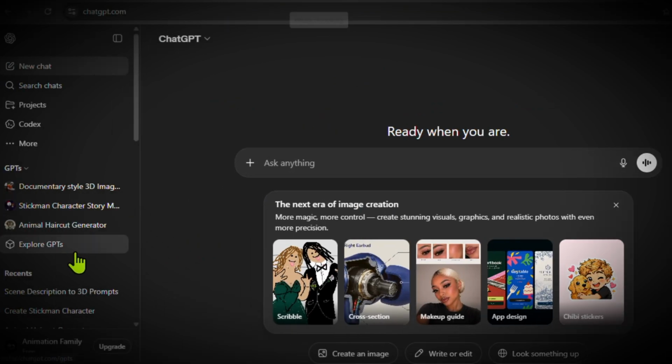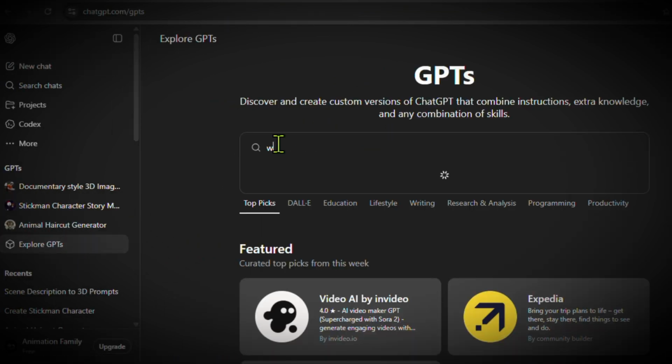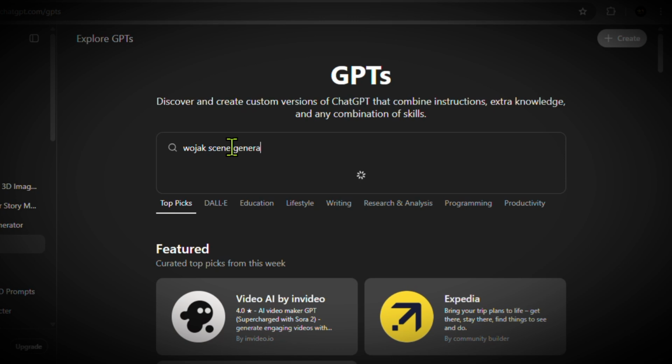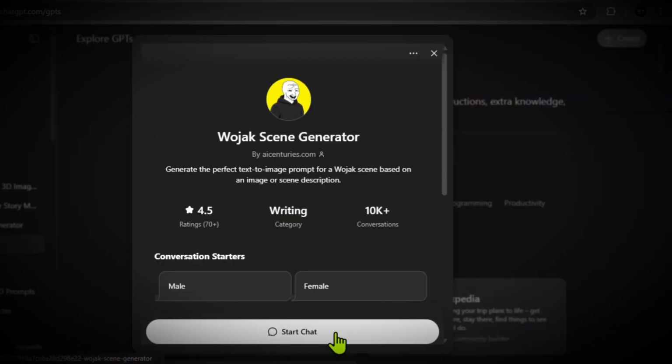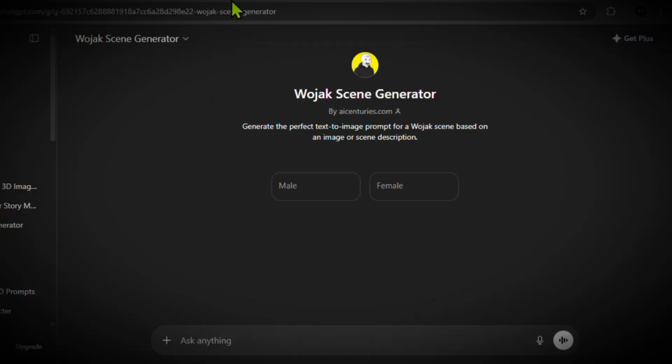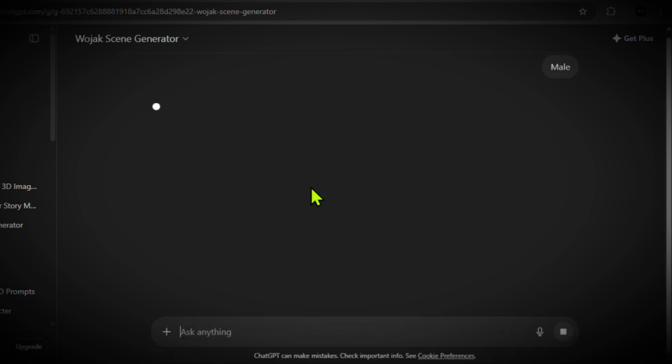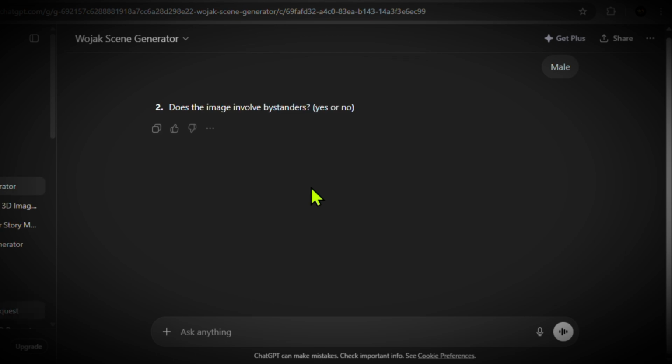First, in ChatGPT, go to the Explore section and search for Wojak scene generator. You click this one right here and start a chat. For the topic of this video, make a day in the life of an employee working at McDonald's. Now right at the top, it will ask whether the scene should be created with a male or female. For example, we'll go with the male character.